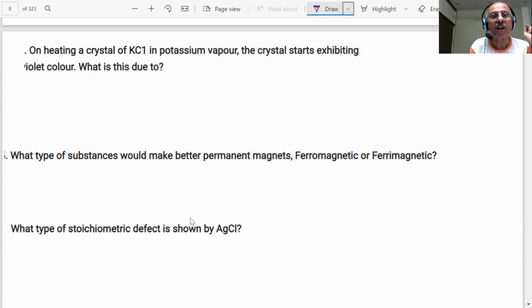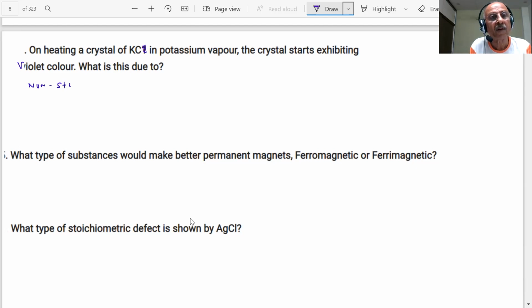On heating crystal of KCl in potassium vapor, the crystal starts exhibiting violet color. What is it due to, student? Important. It is due to the metal excess defect due to anionic vacancies.